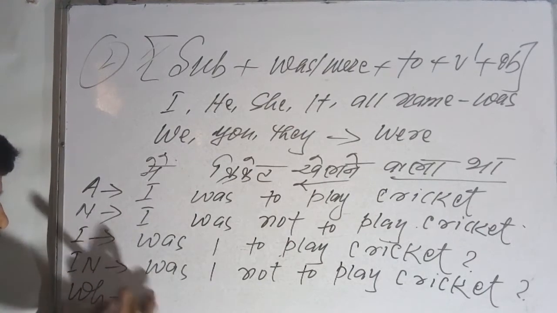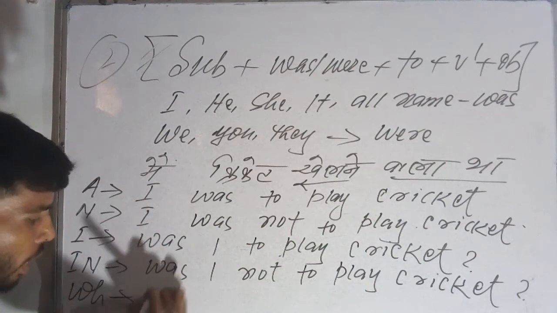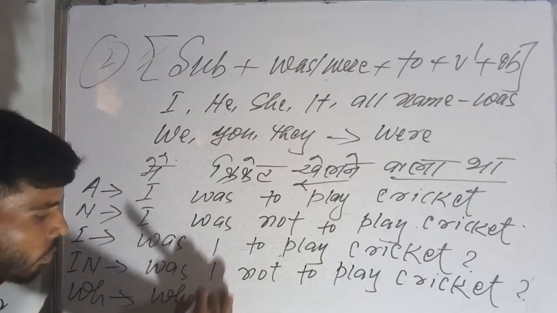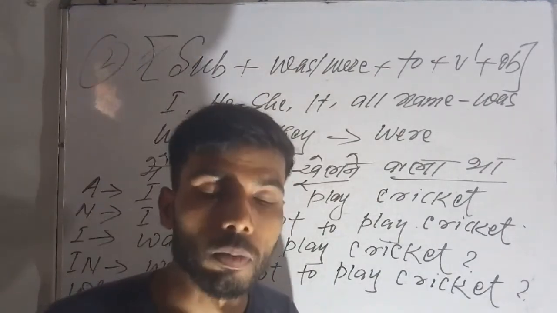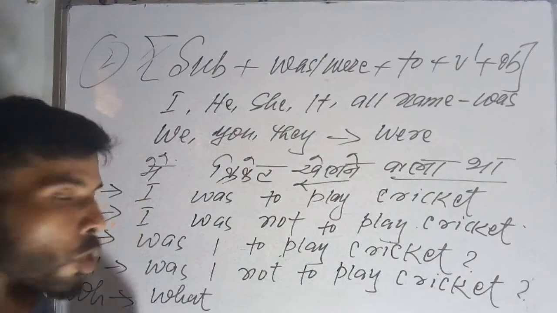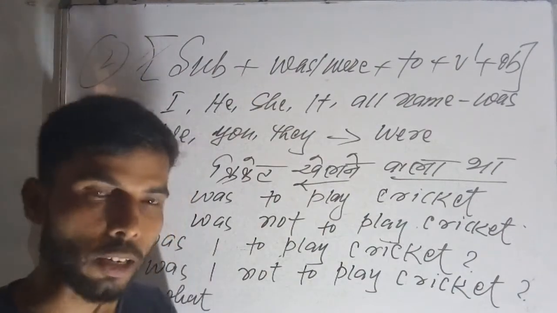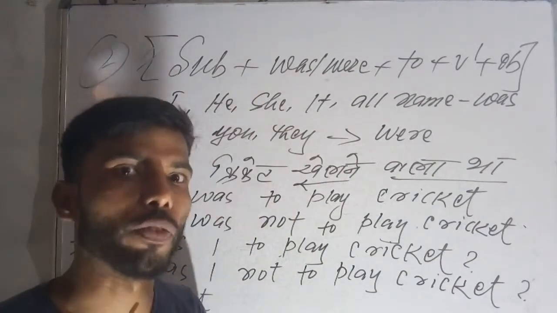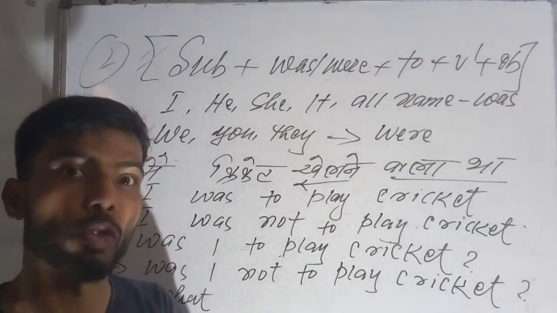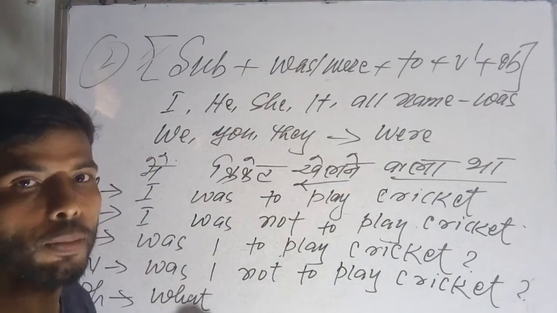Next I have to write the WH family. In the WH family, first of all I have to write what. In my previous classes I have already explained what, where, who, how many, how far. It will become almost 12 words I have written for WH family sentences.